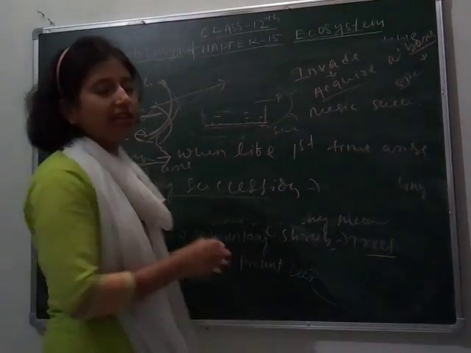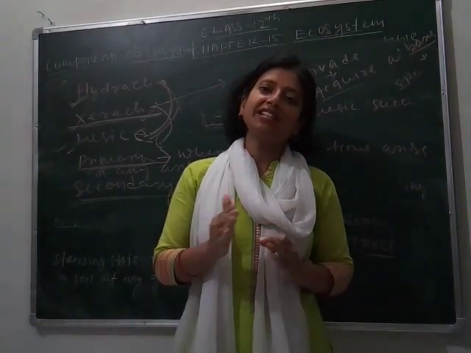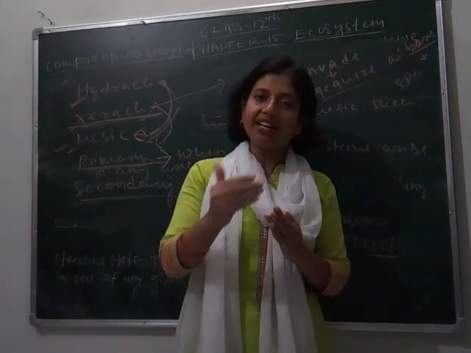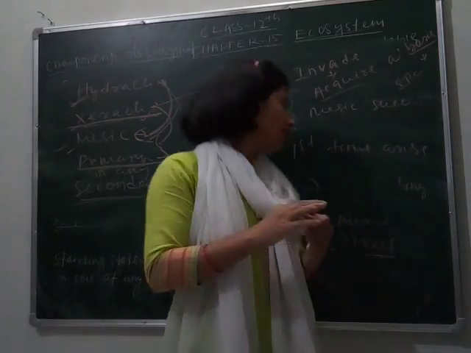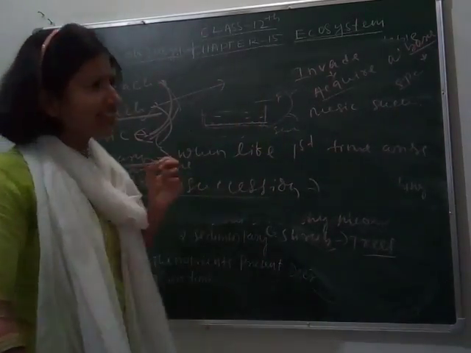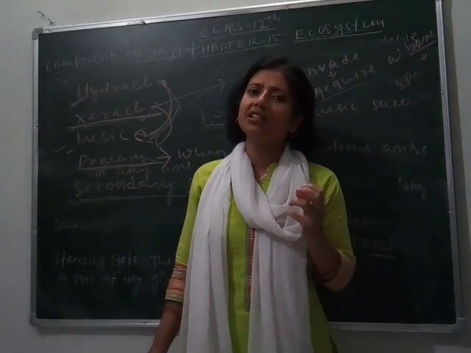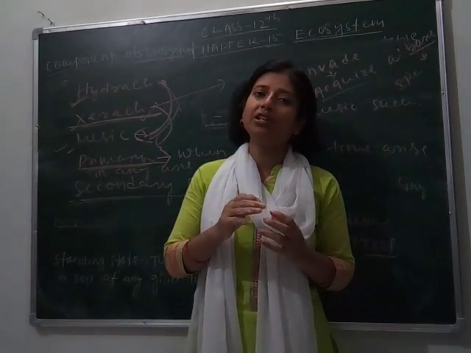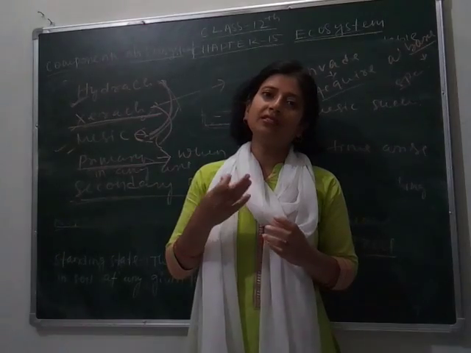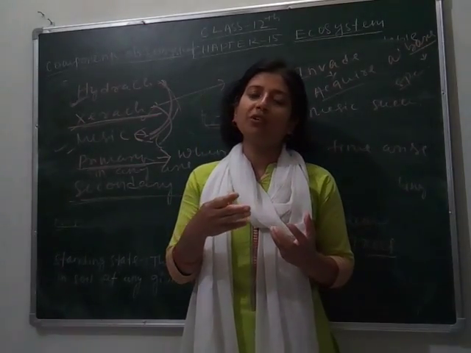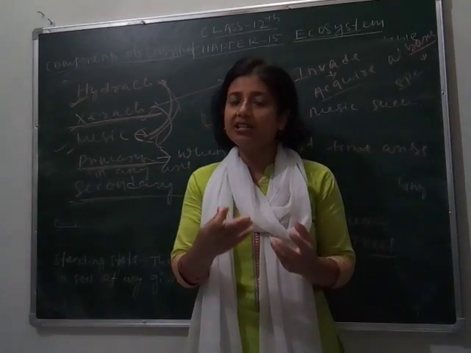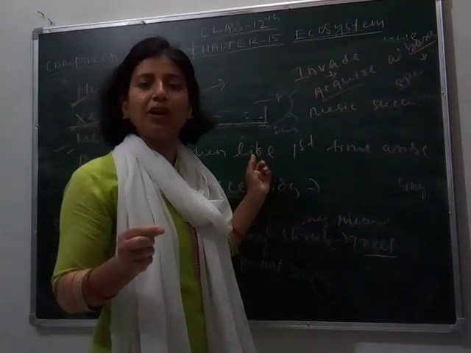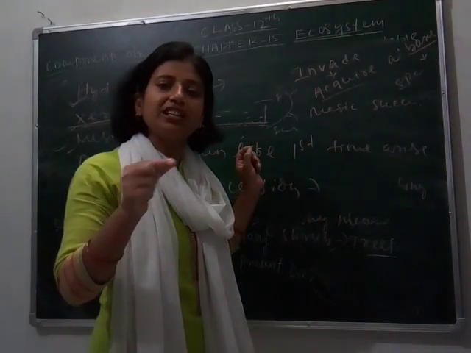Again, what is secondary succession? Secondary succession means life was there, but due to some reason, maybe natural disaster or artificial disaster, it vanished from that area and again starts growing. Taking an example, Jhum cultivation, which is slash and burn cultivation in tribal areas, people burn the forest and use it for cultivation of crops, and when the fertility decreases, they move to another area, but after some days there is again a possibility of formation of forest. So this type of succession is called secondary succession.